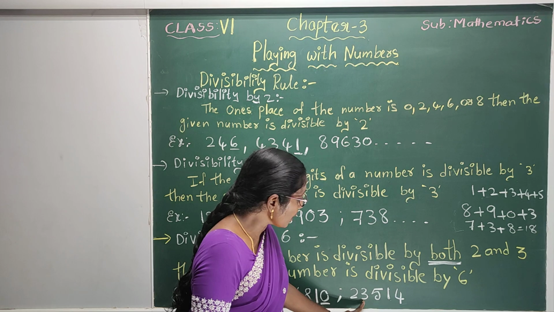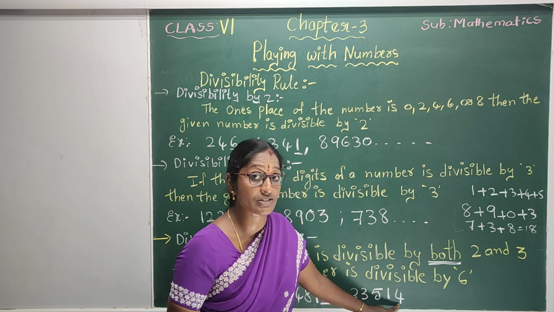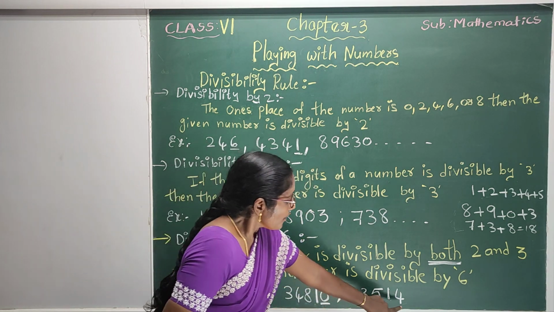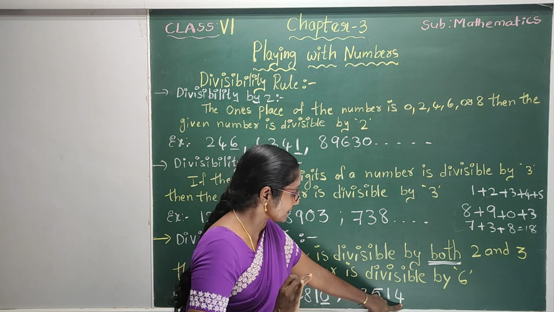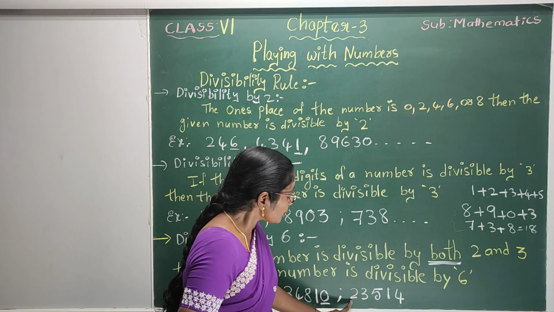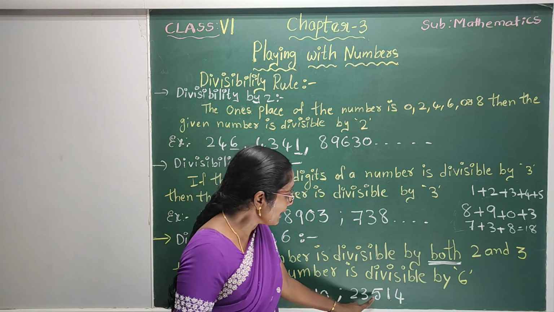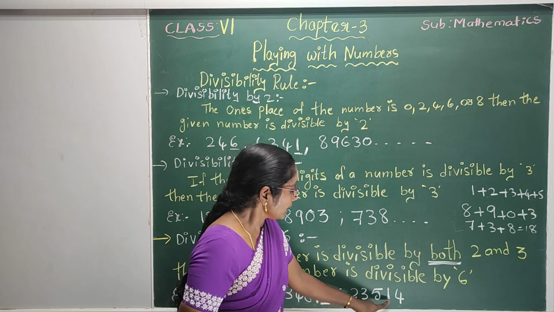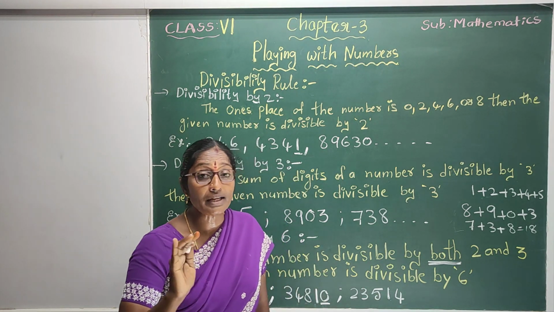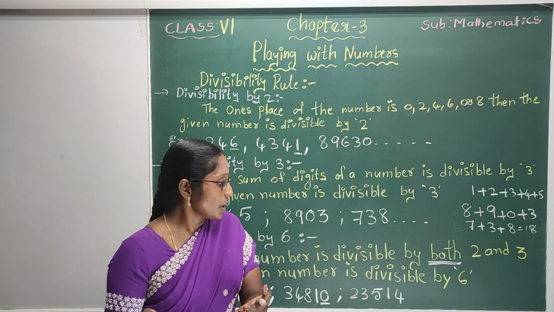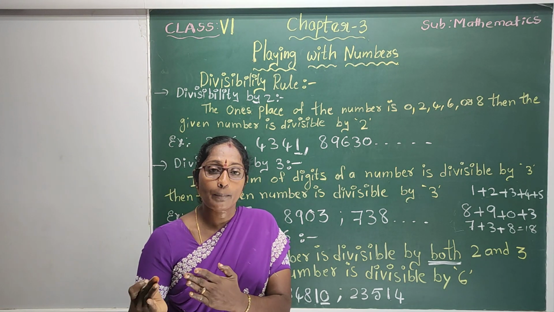23,514. Is 23,514 divisible by 2 or not? The last digit is 4, so it is divisible by 2. Next, the sum of its digits. 2 plus 3, 5. 5 plus 5, 10. 10 plus 1, 11. 11 plus 4, 15. 15 is a multiple of 3, so it is also divisible by 3.